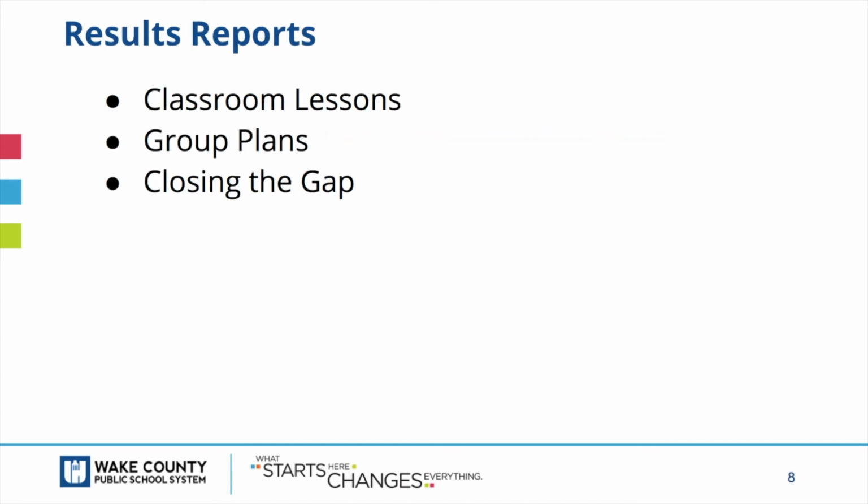The implementation of ASCA Mindsets and Behaviors is tracked through the results reports associated with your classroom and group lesson plans and closing the gap goals. You will include participation, mindsets and behaviors, and outcome data. See the Learning Central tutorial page for more information on results reports. With thoughtful planning, a comprehensive school counseling program supports students in the acquisition of mindsets and behaviors that will support them through school and into post-secondary success.